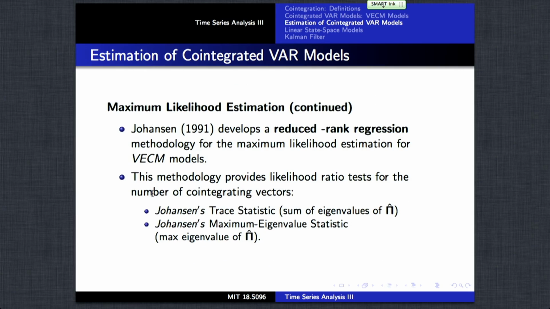There's an advanced literature on estimation methods for these models. Johansen describes a maximum likelihood estimation when the innovation terms are normally distributed, and that methodology applies reduced rank regression and yields tests for what the rank is of the co-integrating relationships. These methods are implemented in R packages.